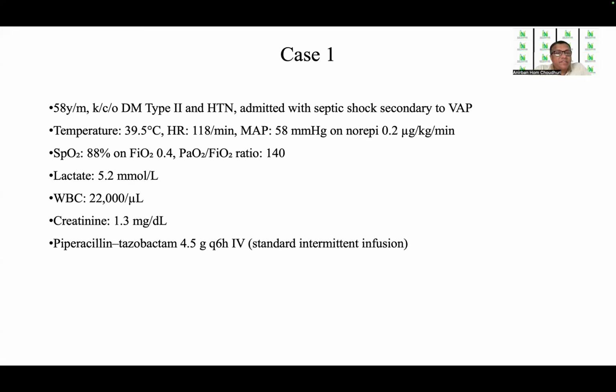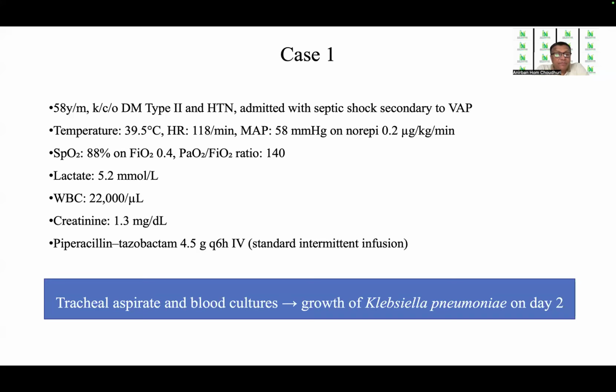The saturation is 88% on an FiO2 of 0.4. The PF ratio is 140. The lactate is 5.2. WBC is 22,000. Creatinine is 1.3. And the patient is on empiric piperacillin tazobactam 4.5 grams 6 hourly standard intermittent infusion.